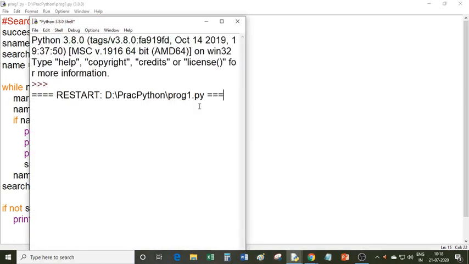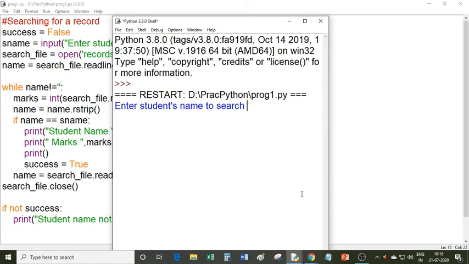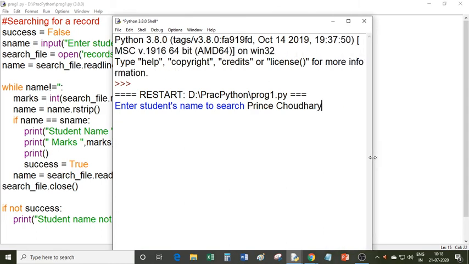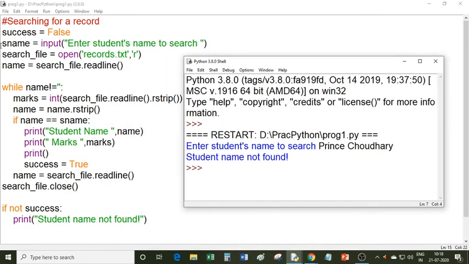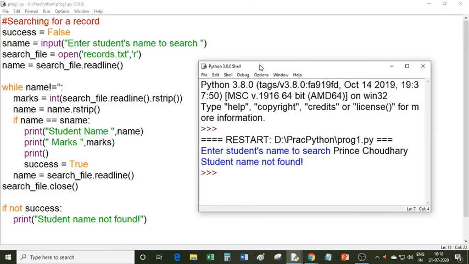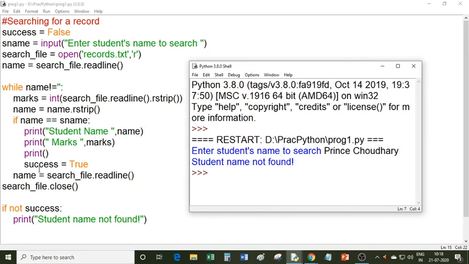Again run this program, and if I type Prince Chaudhary, let's see what happens. Student name not found. So in this way you can search a record in a particular file. This is a very useful program you have created in Python. So write down this program in your notebook and you can do practicals at your home.